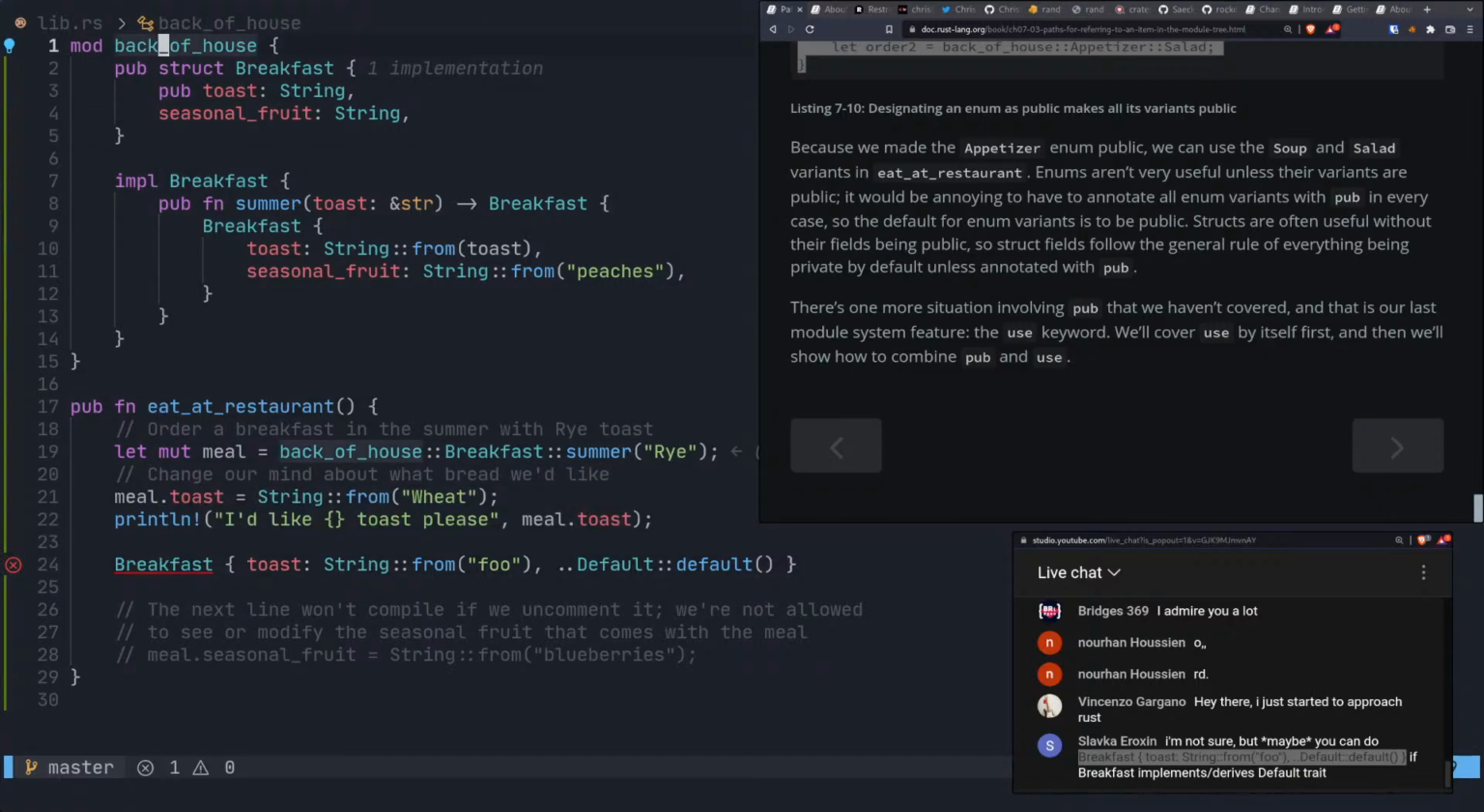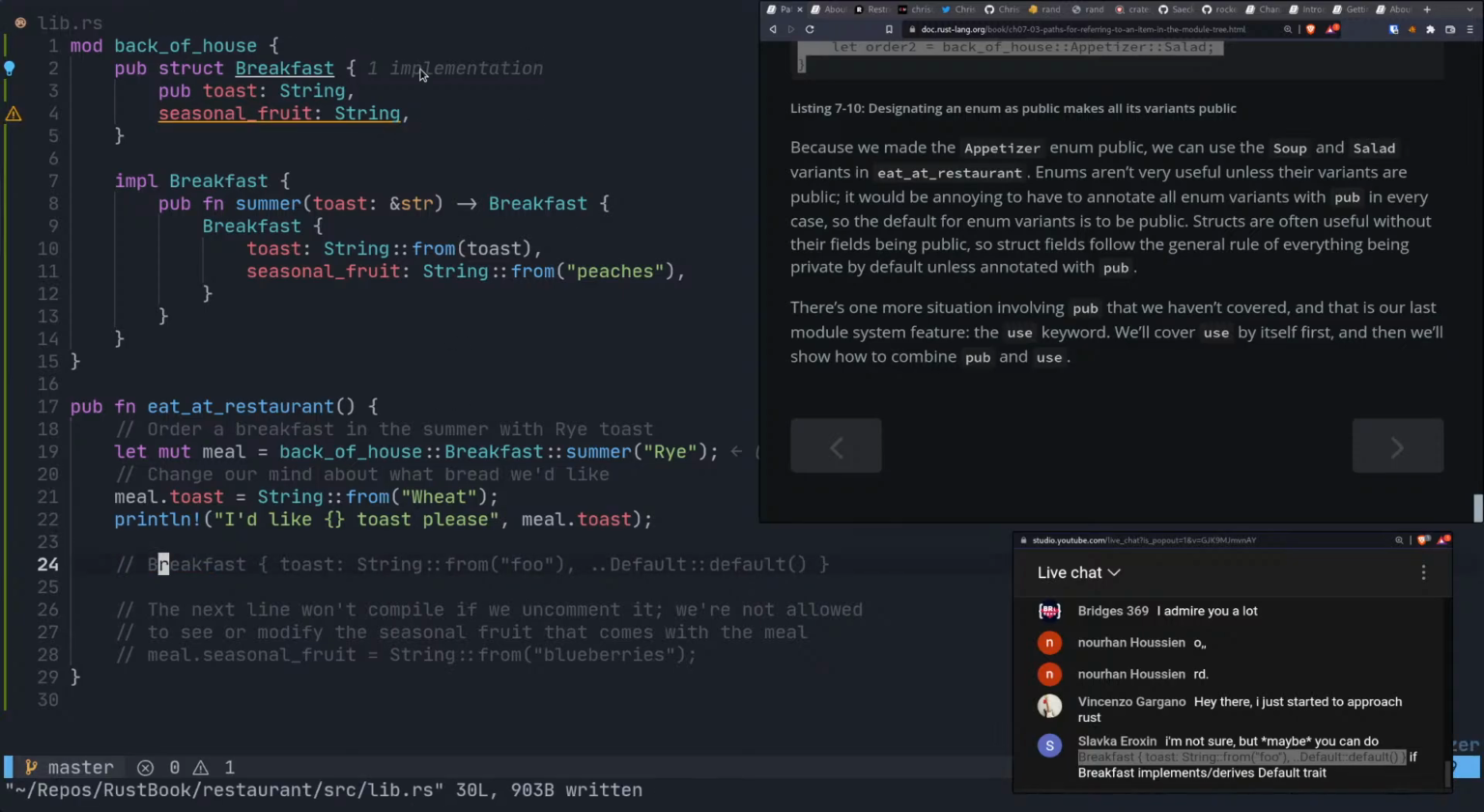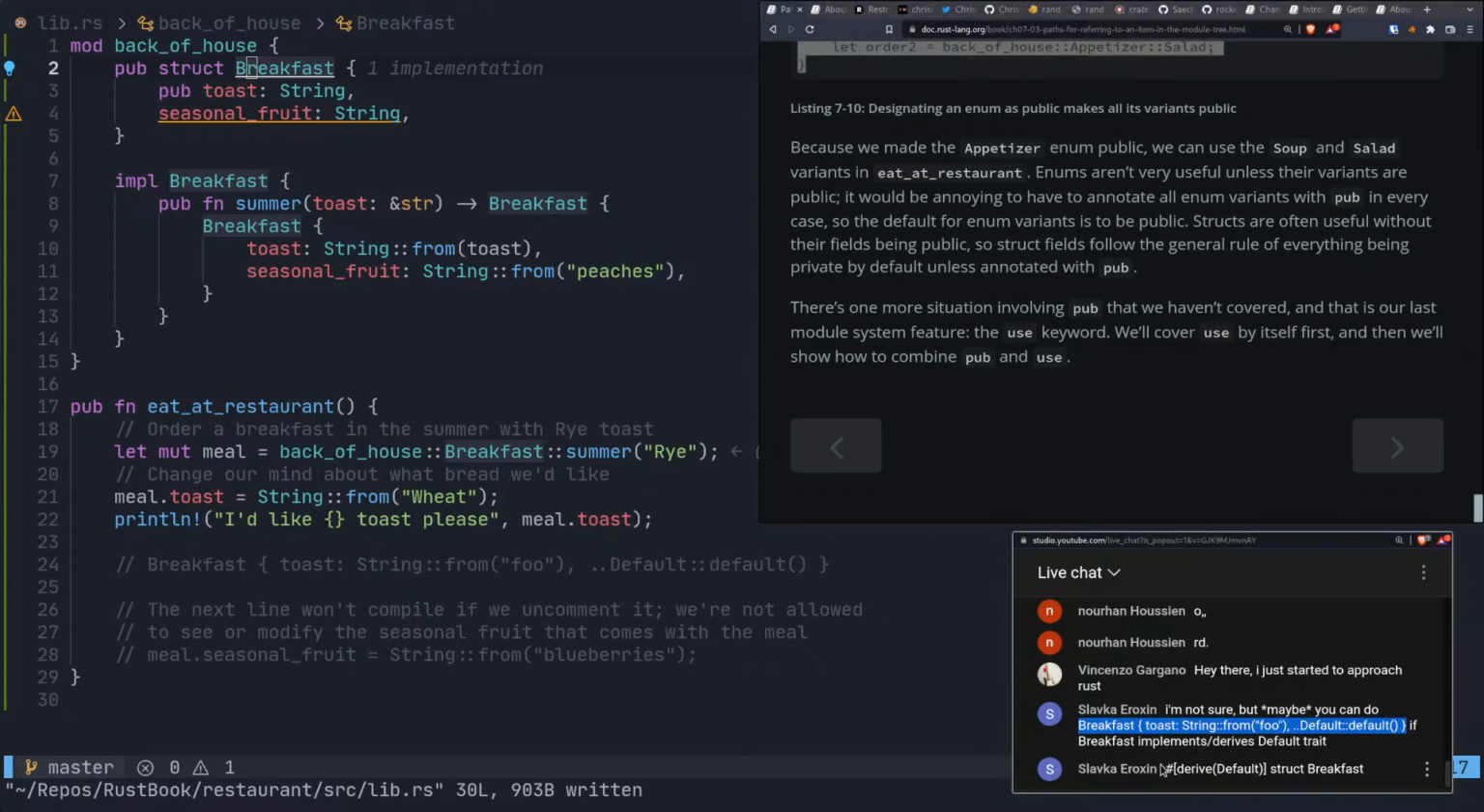I almost forget how to put traits on things. So I need to go look back at some other code. But maybe that would be possible. I don't know. I'm going to leave a comment out. Maybe I'll come back and check it out later. But I would have to put that trait on the breakfast struct. But I just forget how to put traits on things. Okay, here we go. Thank you.